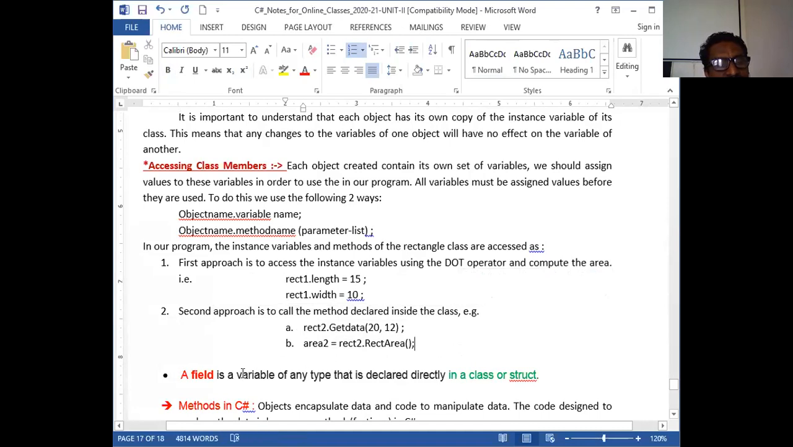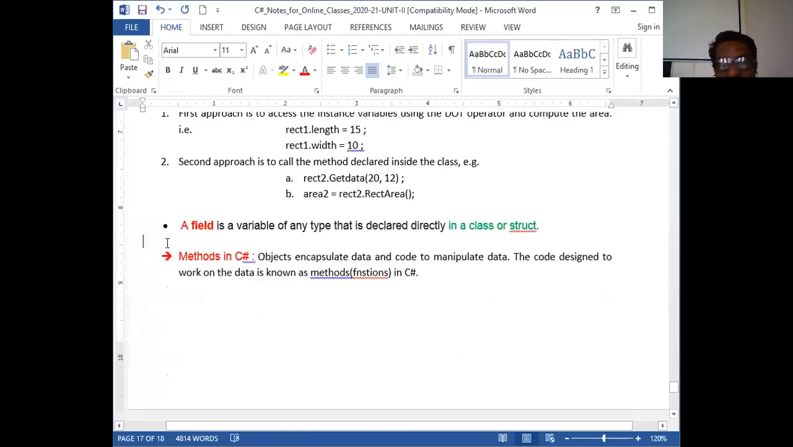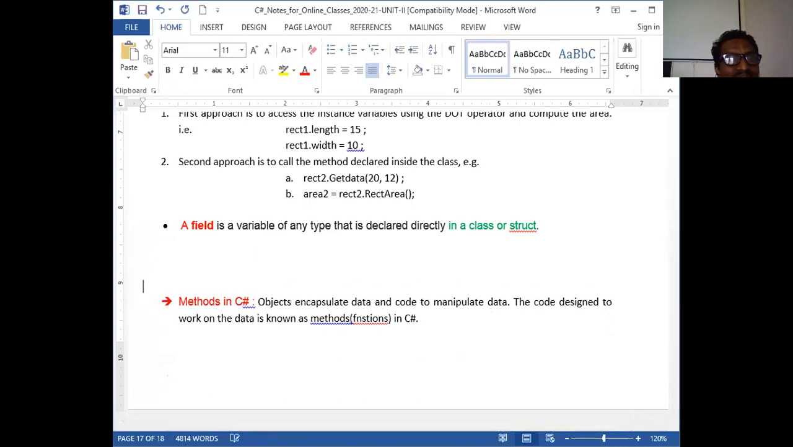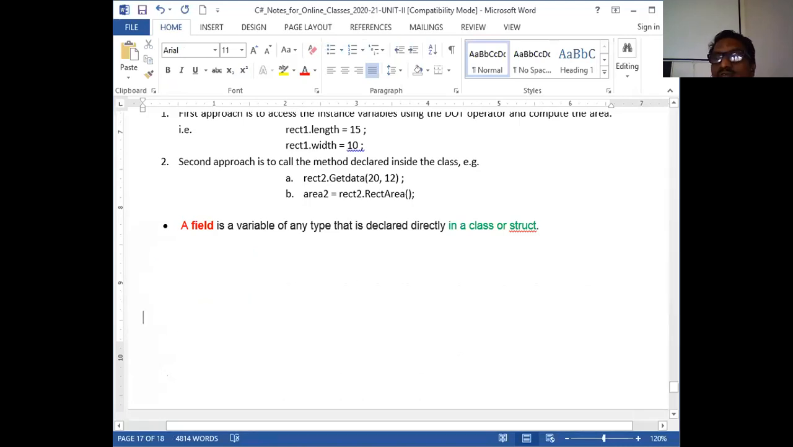A field is a variable of any type that is declared directly in the class or struct. So this is a field definition. The variables declared inside the class or struct are called fields. Then we'll see about methods later, tomorrow. Today I think we end here.